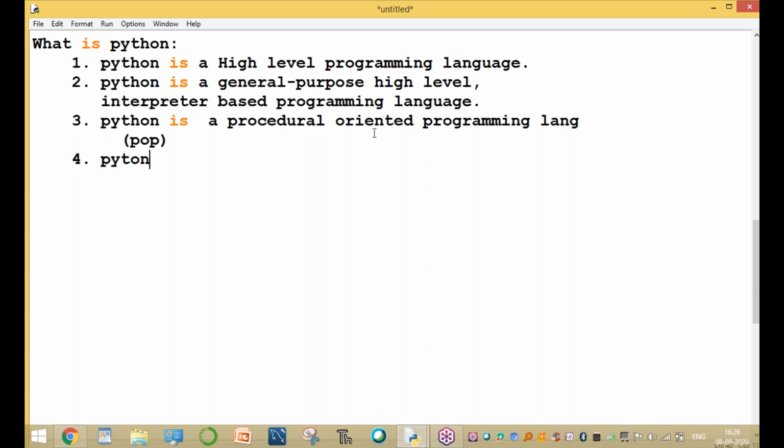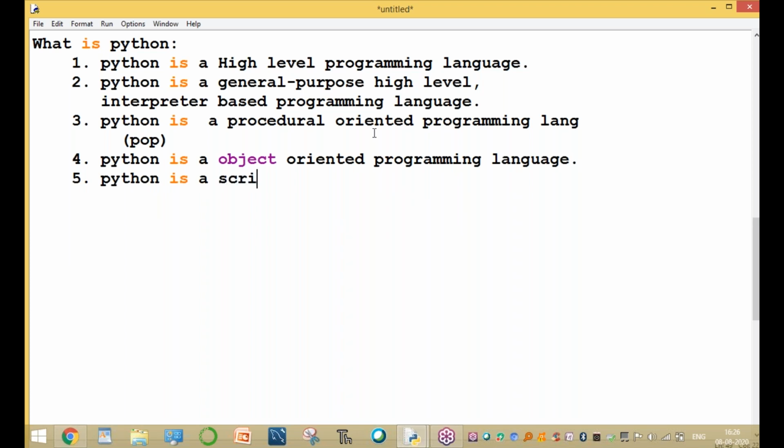And Python is an object oriented programming language. And the fifth one, Python is a scripting programming language. Sir, what is procedural oriented and what is object oriented?